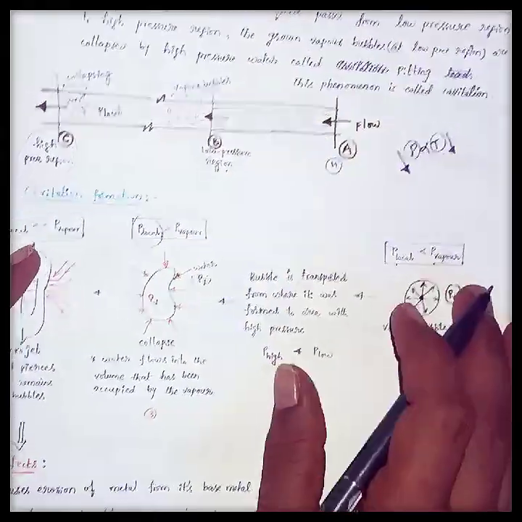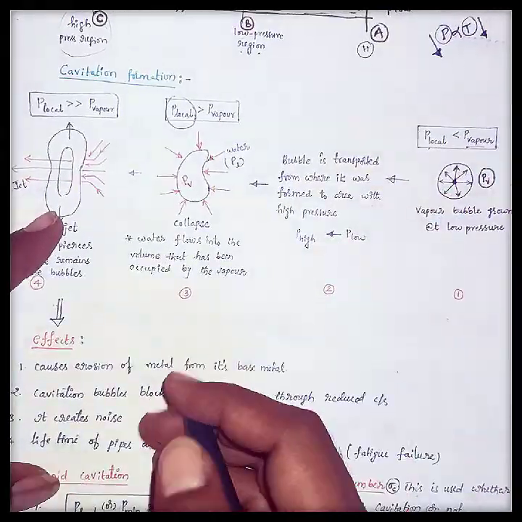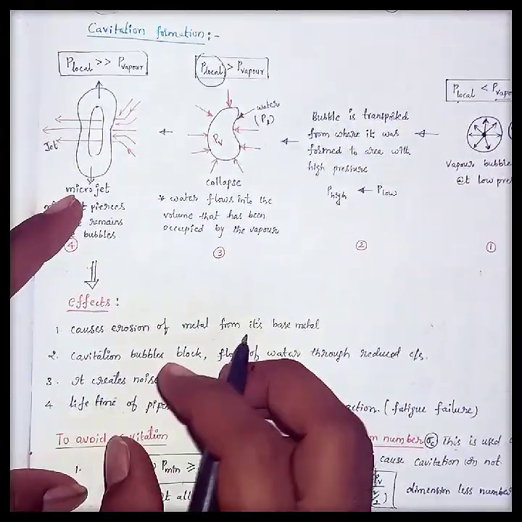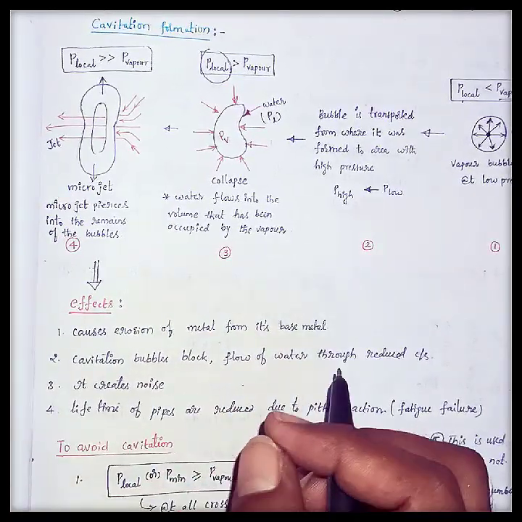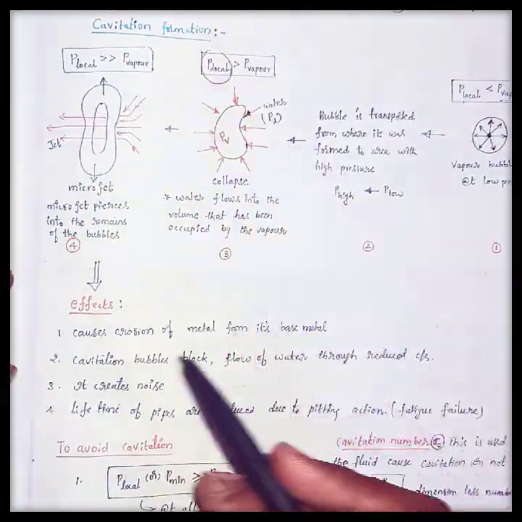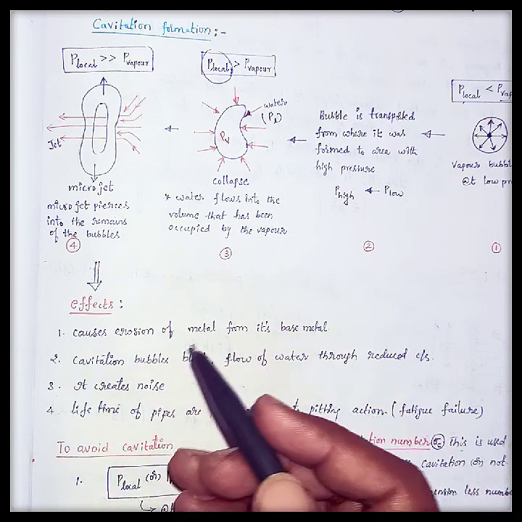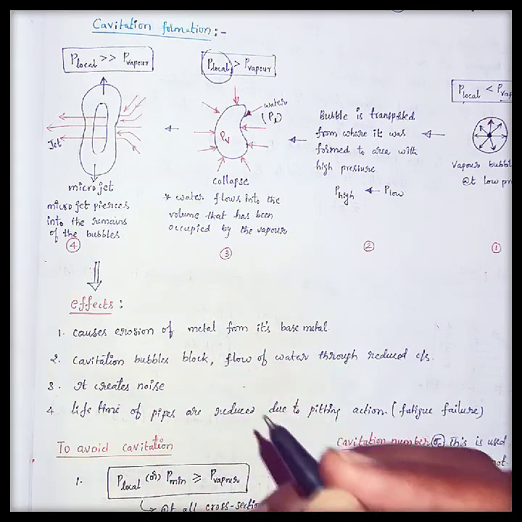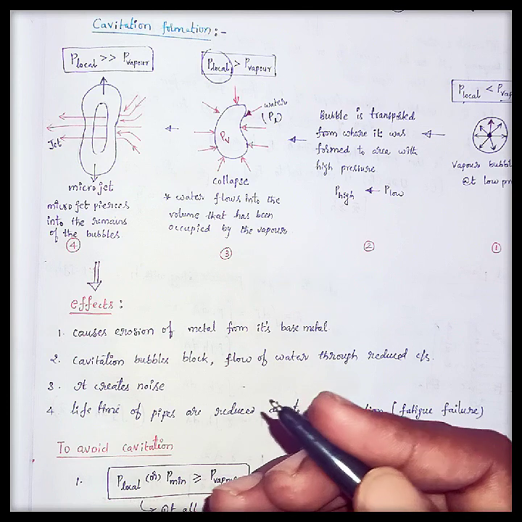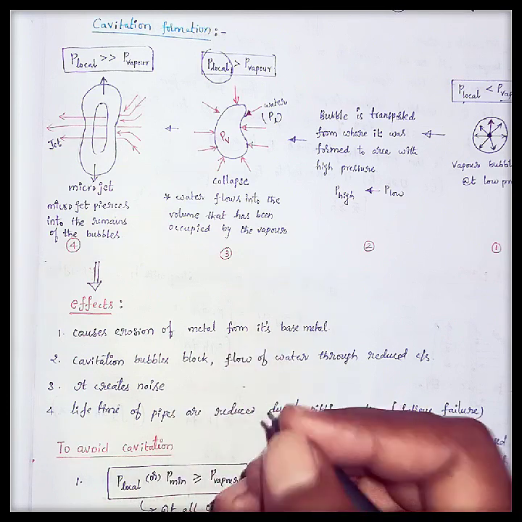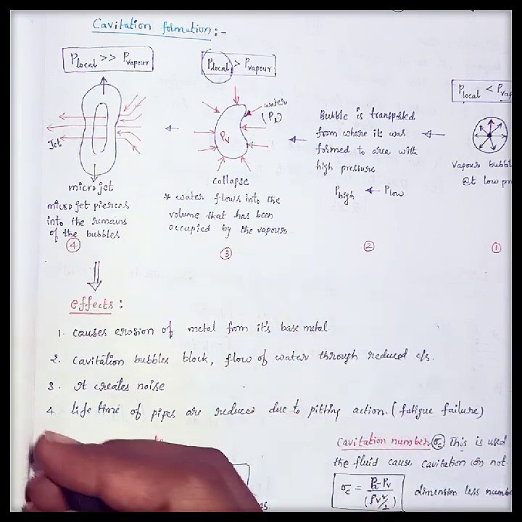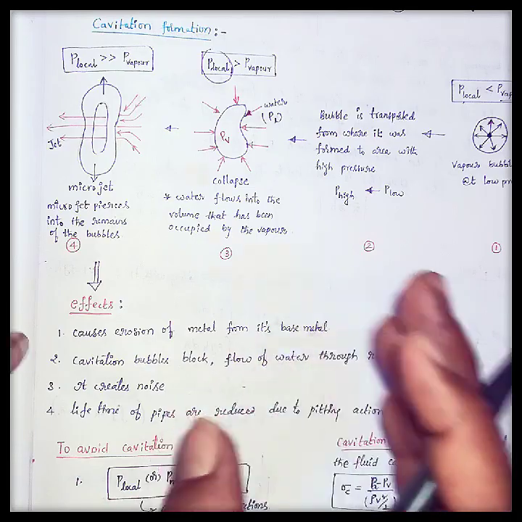There are different types of effects due to this cavitation. The parts which are allowing this water to flow are eroded, and the life of these pipes or whatever they may be may be damaged, and there is some noise in the pipe during cavitation. These are some disadvantages of cavitation.